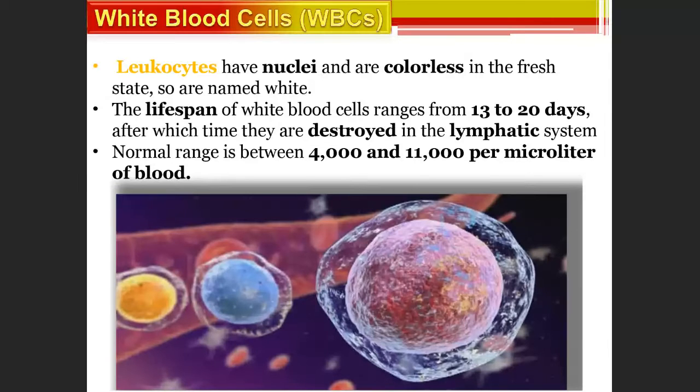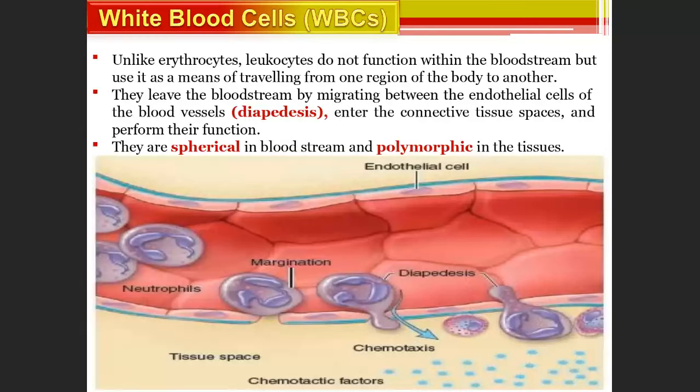Whenever you talk, it's better to talk in range. A normal count is 4,000 to 11,000 per microliter of blood. So this is the normal count of the white blood cells that you see. You should know the lifespan, and you should know the normal range, that is 4,000 to 11,000 per microliter.